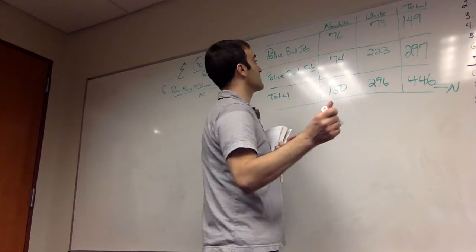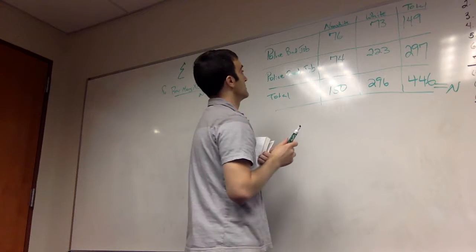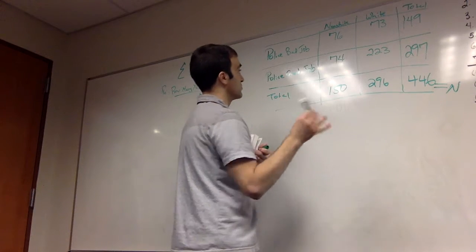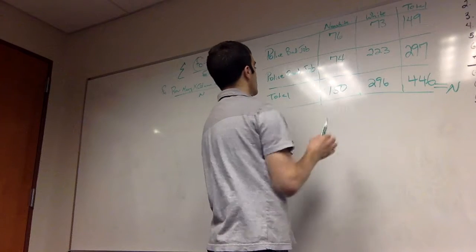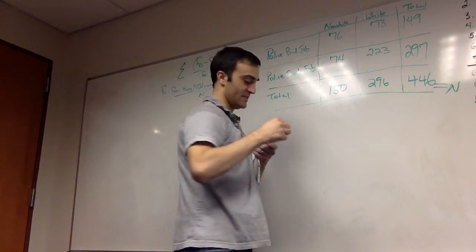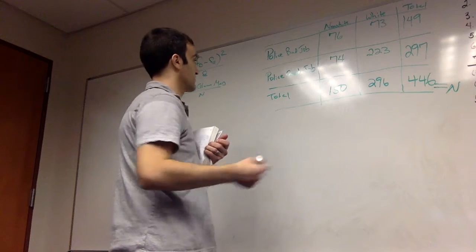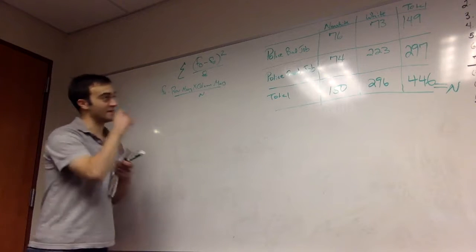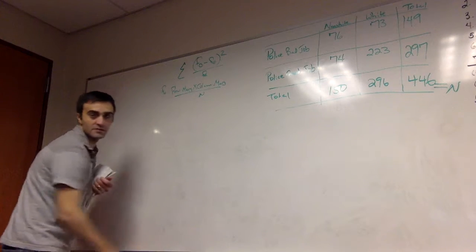If you look at the substantive cells, we've got 76 of the non-whites saying police do a bad job, 74 of non-whites say police do a good job, so it's roughly a 50-50 split. For the white community, 223 say the police are doing a good job, 73 are doing a bad job. You can hypothesize that probably the whites are saying that police are doing a better job than the non-whites. You can run a chi-square test to determine this. So the equation's up at the top.